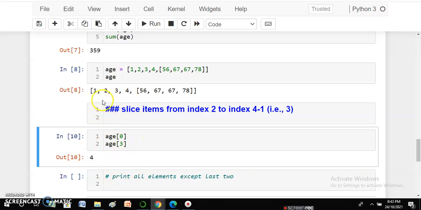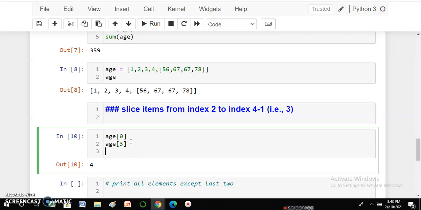Okay, so you can see over here the index of value 1 in this list is 0, 2 is 1, 3 is 2, and 4 is 3. So which means the index of a list starts from 0 to n minus 1. So if there are n items, the index will be till n minus 1. That is the catch that you have to understand.